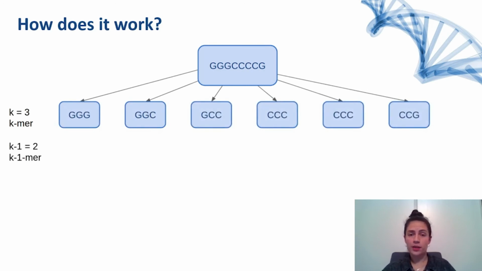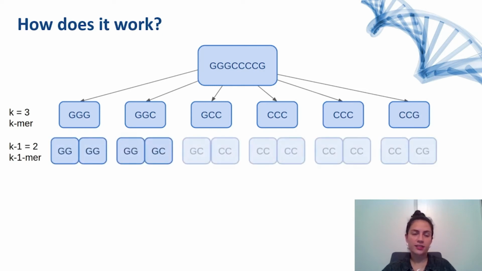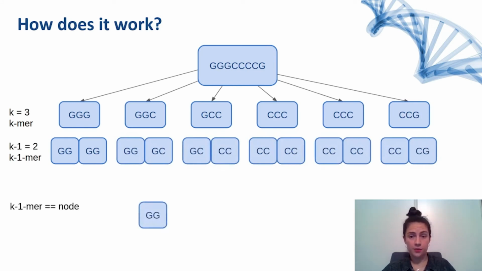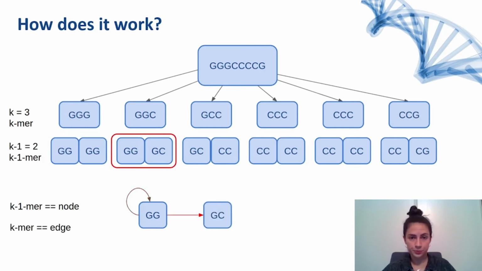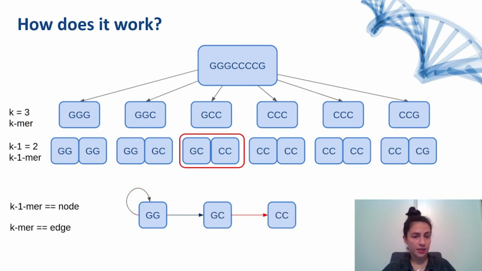Now, take each trimer and split it into 2 overlapping substrings of length k minus 1. In our example, each substring contains 2 characters: GG and GG, GG and GC, and so on. Now let's draw a node for each pair and a directed edge from each left substring to its right substring. You can see here the GG node with an edge to itself. GG connects to GC, GC to CC, and the same for the rest.